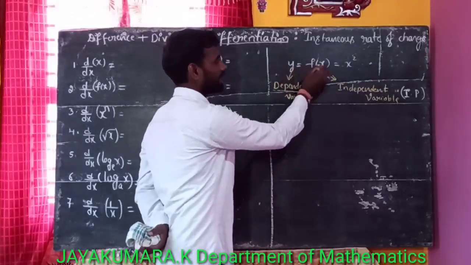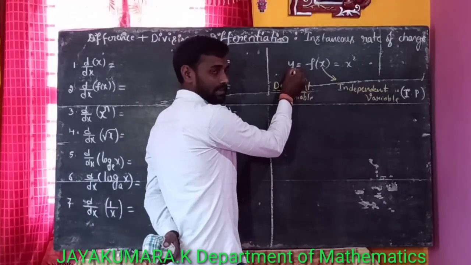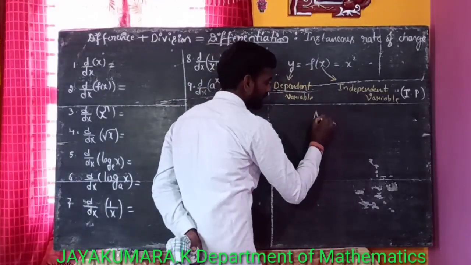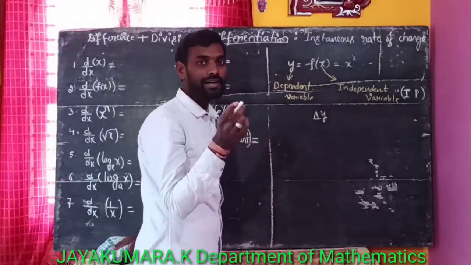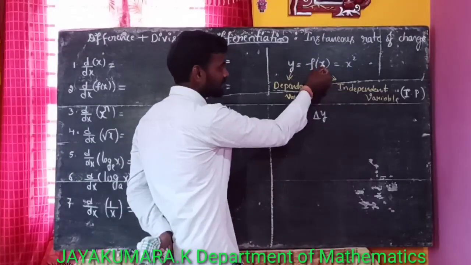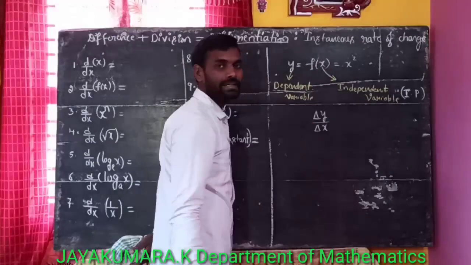That is, y depends on x. Then the change in y is given by delta y, which means the change in the value of y, and the change in x is given by delta x.